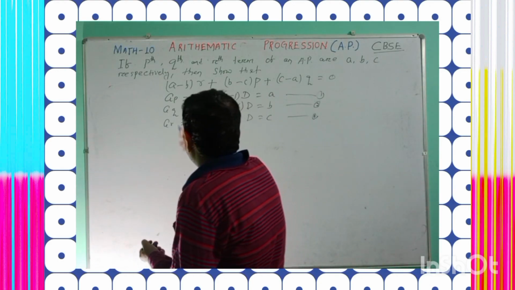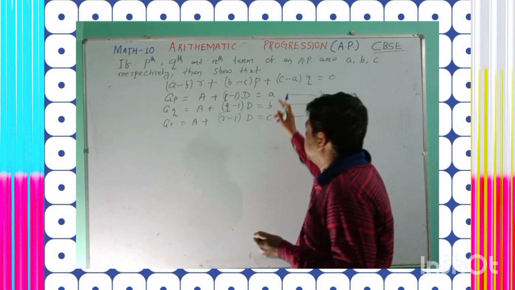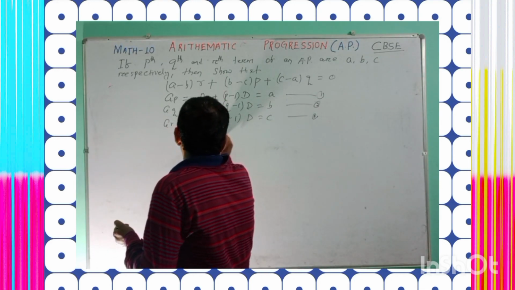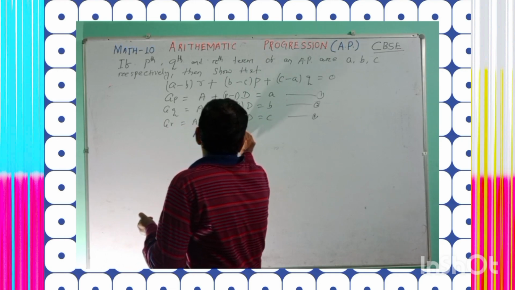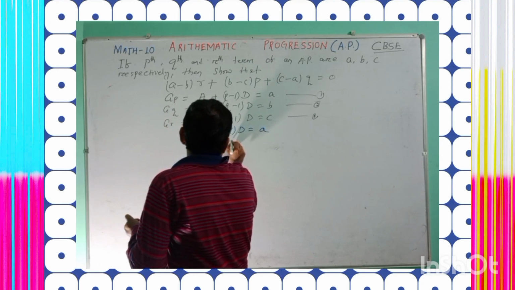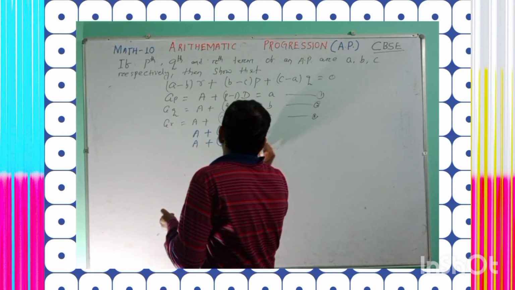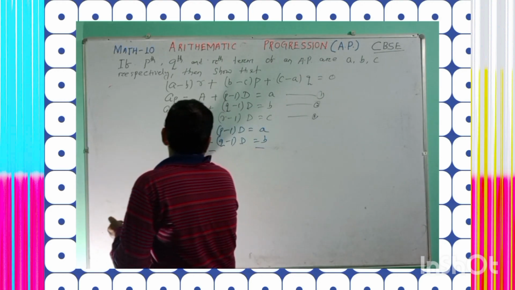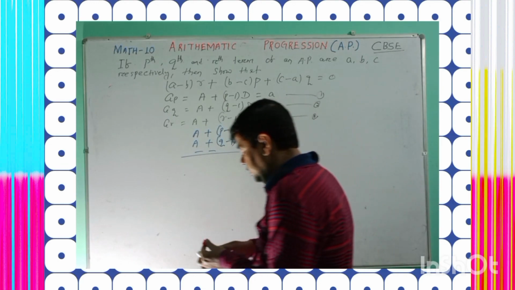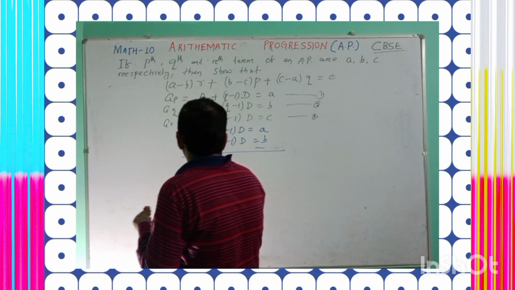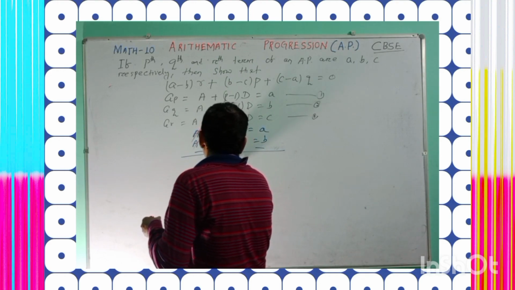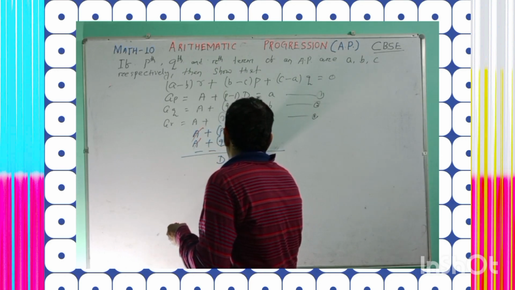Now let us write a minus b. Okay, let us subtract. Understand? Well, now let us write A plus p minus 1 whole into D is equal to a, equation 1, right? And A plus q minus 1 whole into D is equal to b. Let us subtract. Sign will be changed. After that, yes, we can cancel A here. It will be cancelled. After cancellation, D is the common factor. D whole into, yes, it will be p minus 1.